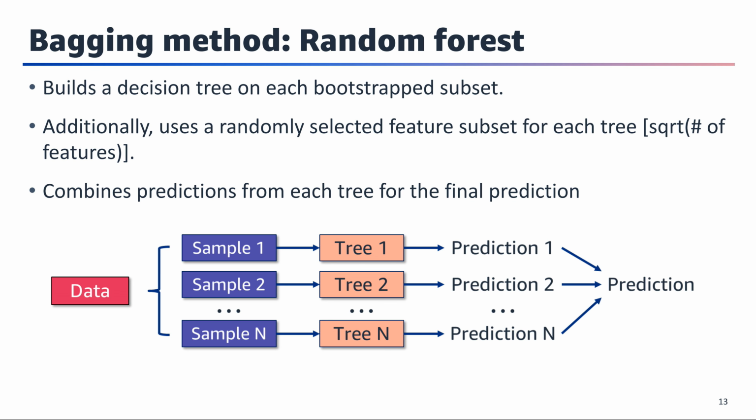Random forest is an example of bagging by using a combination of multiple trees. It implements the bagging algorithm. Step 1, draw random subsets with replacement from the original dataset, generating n datasets, data 1, data 2, and so on. Step 2, build a decision tree on each bootstrap subset. Step 3, combine metrics from each tree for final prediction.